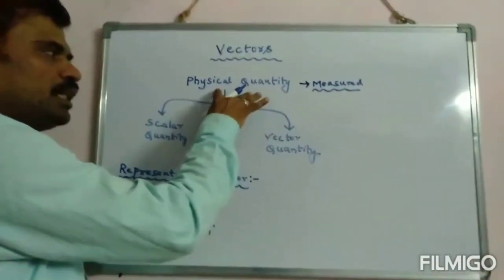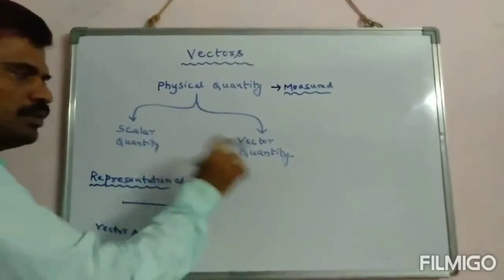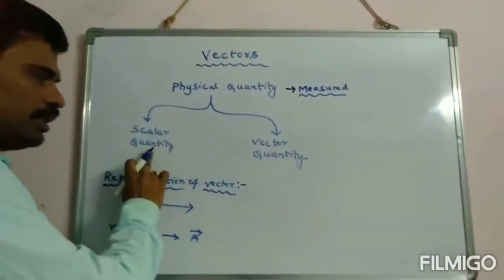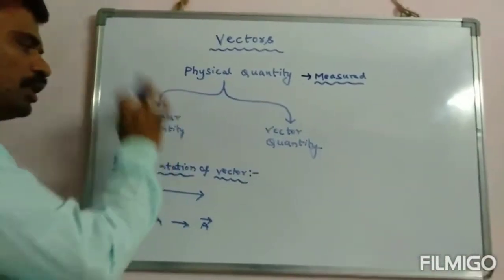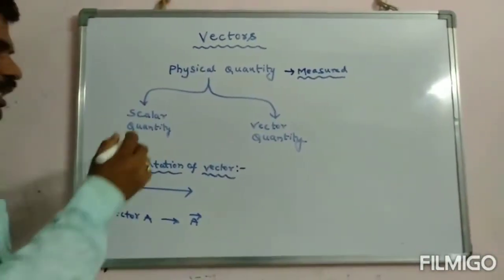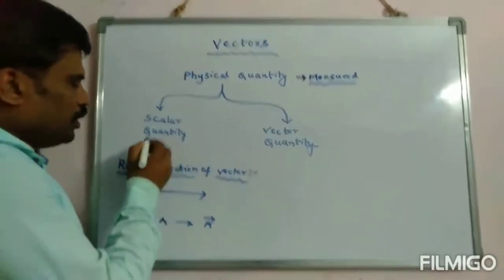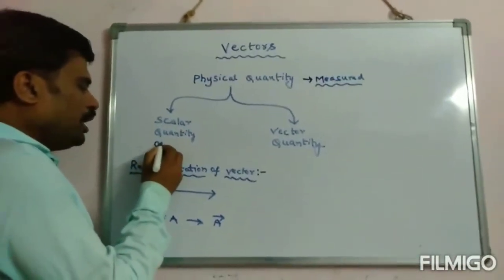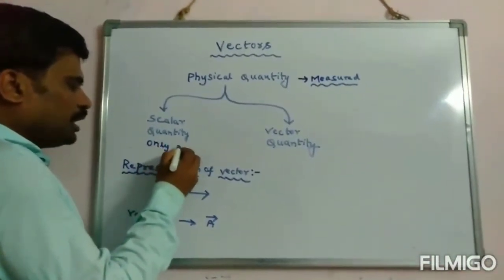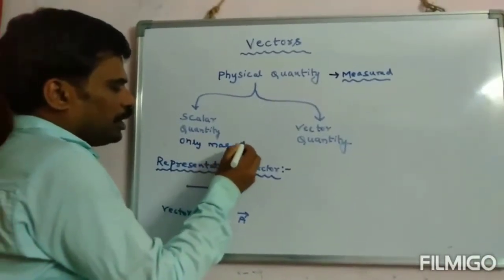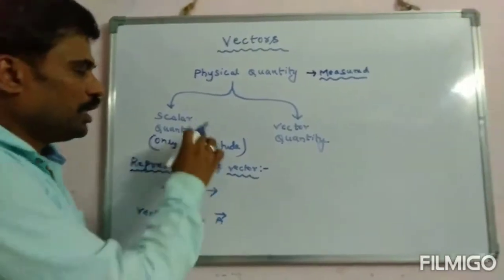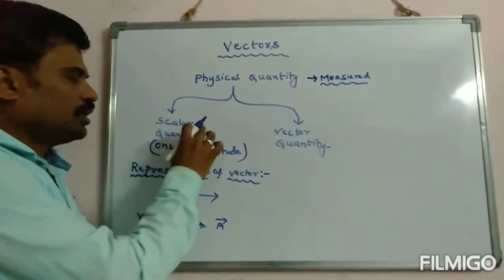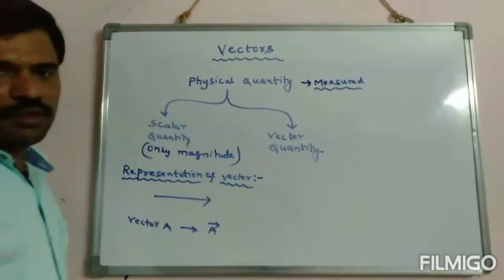Physical quantities are classified into two types. They are scalar quantity and vector quantity. What do you mean by scalar quantity? Scalar quantity means which has only magnitude. It doesn't have any direction. Such quantities are called scalar quantities.